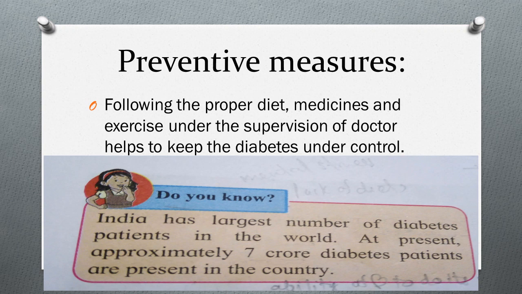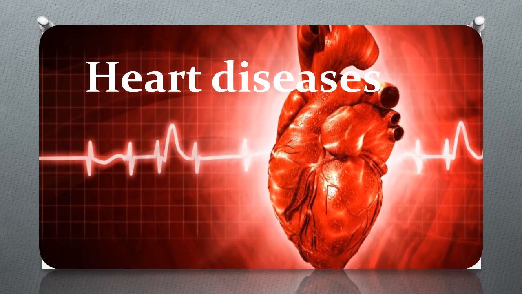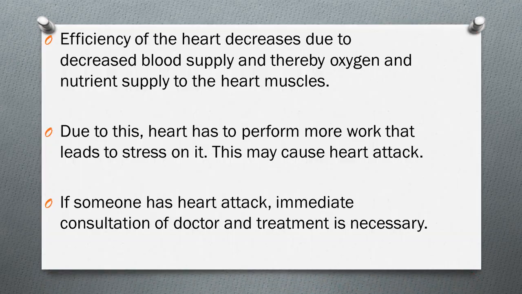Students, do you know India has the largest number of diabetes patients in the world? At present, approximately 7 crore diabetes patients are present in the country. Now see how high the ratio of diabetes patients is in India. Approximately 7 crore diabetes patients are present. Now the next disease is heart disease. Okay, let's see what it is.